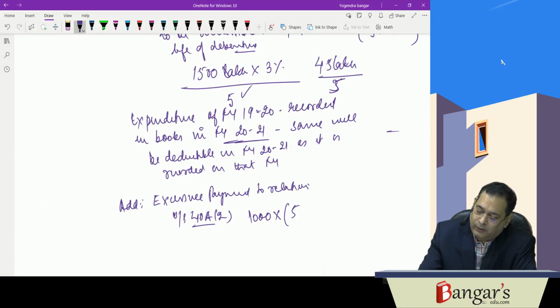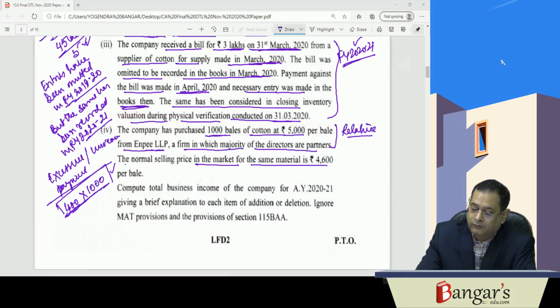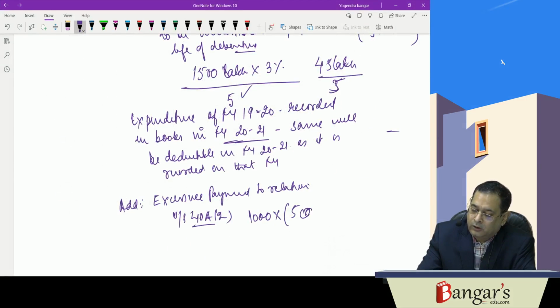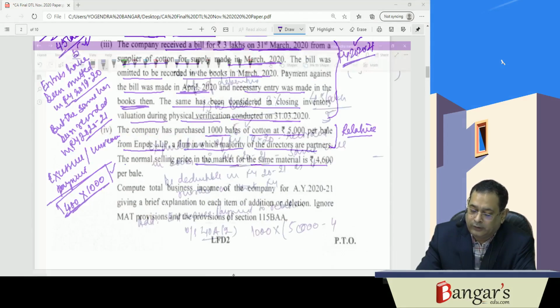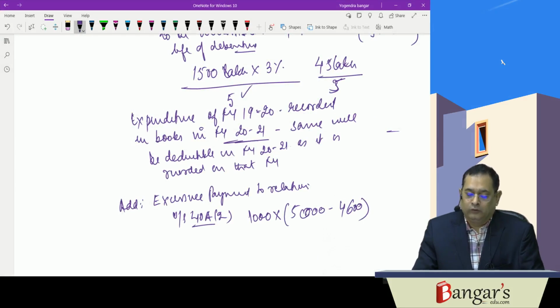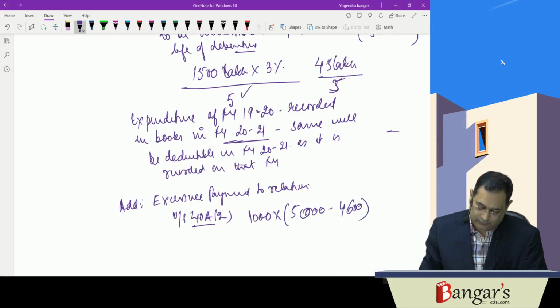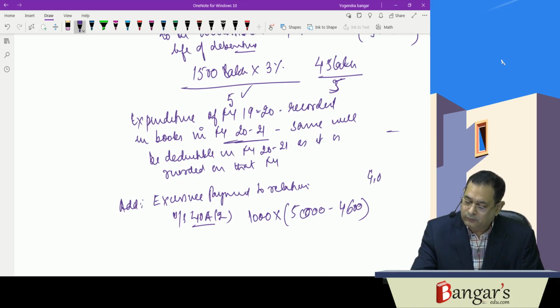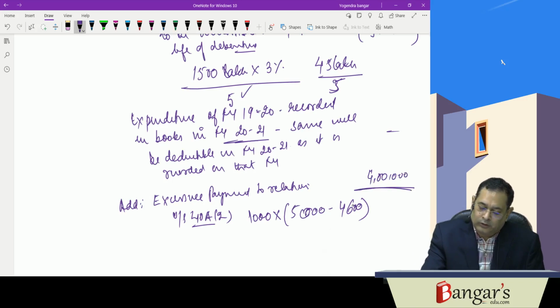We have made a payment of 5000 per bale. Actually, fair market value is 4600. So it is 400 into 1000, that is 4 lakh rupees. So this will give rise to the profits and gains of business and profession.